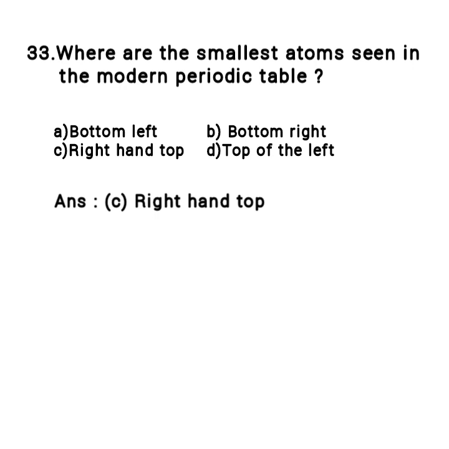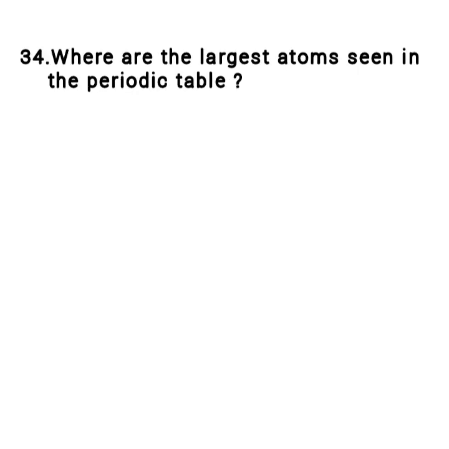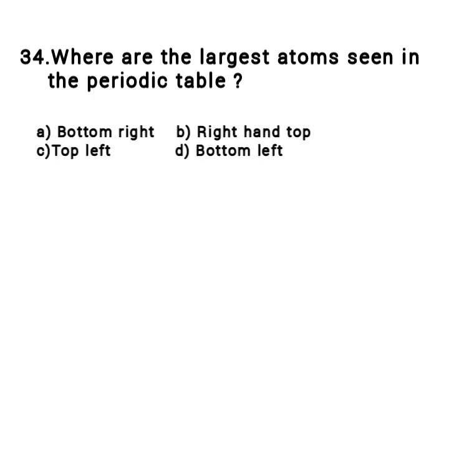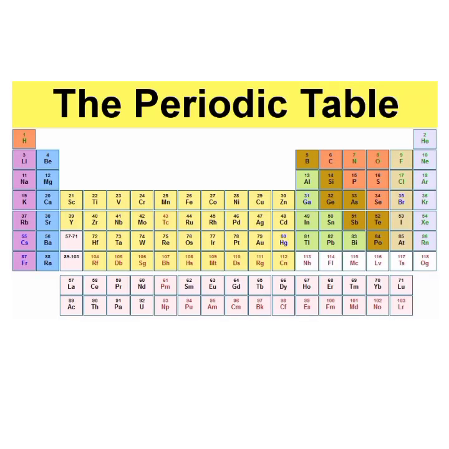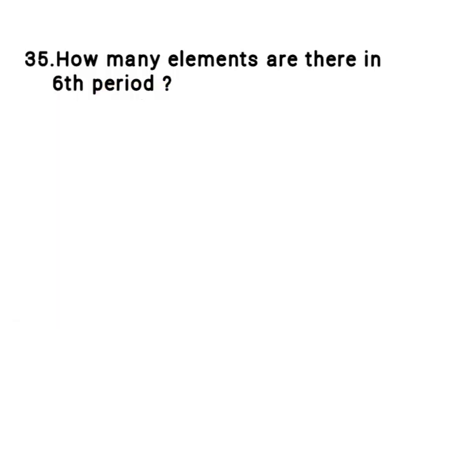Right hand top. Where are the largest atoms seen in the periodic table? Options: A. Bottom right, B. Right hand top, C. Top left and D. Bottom left. Answer: Option D. Bottom left. How many elements are there in the 6th period?